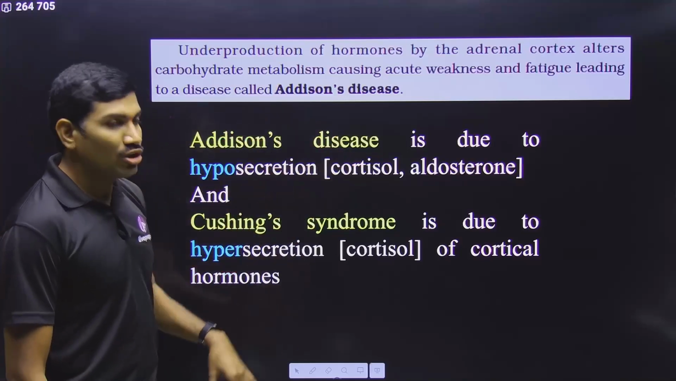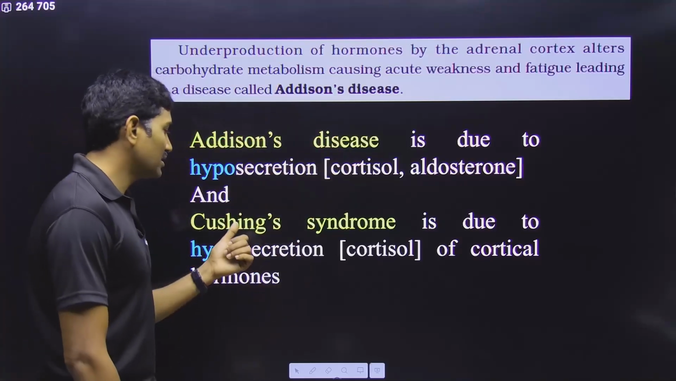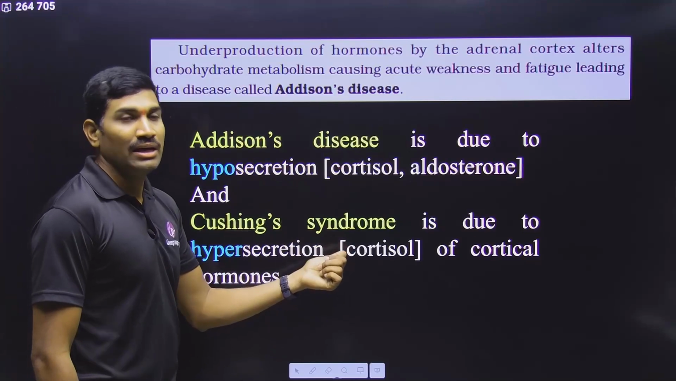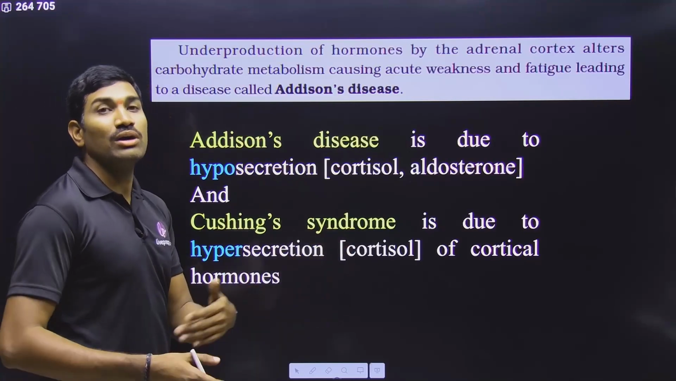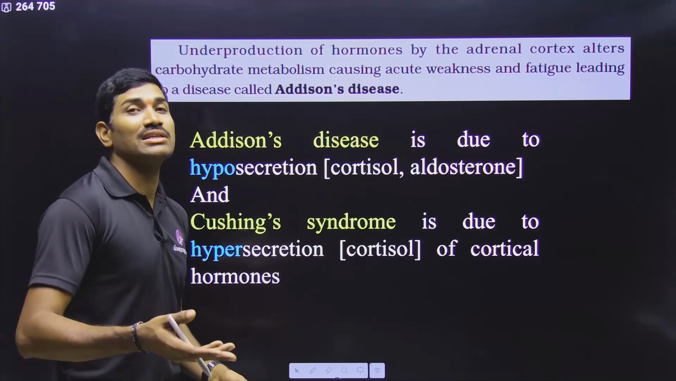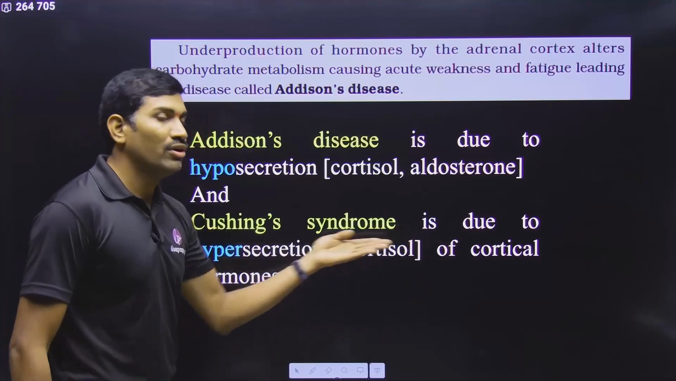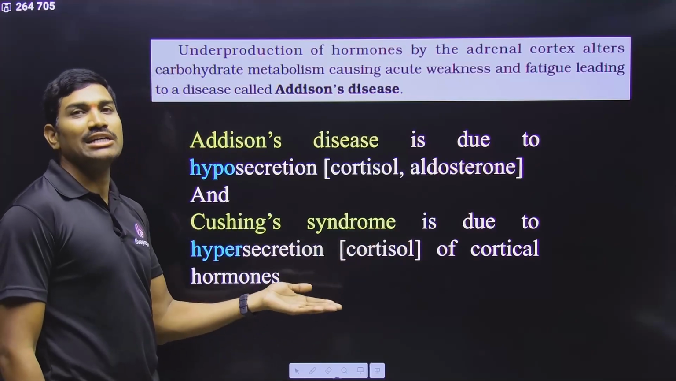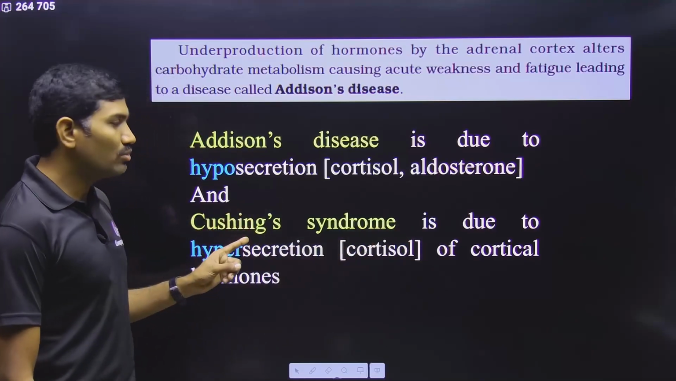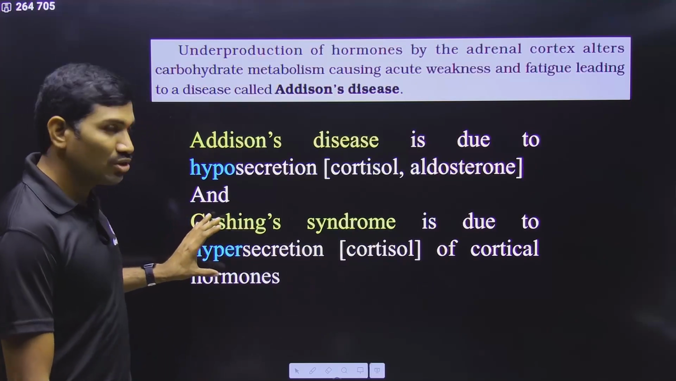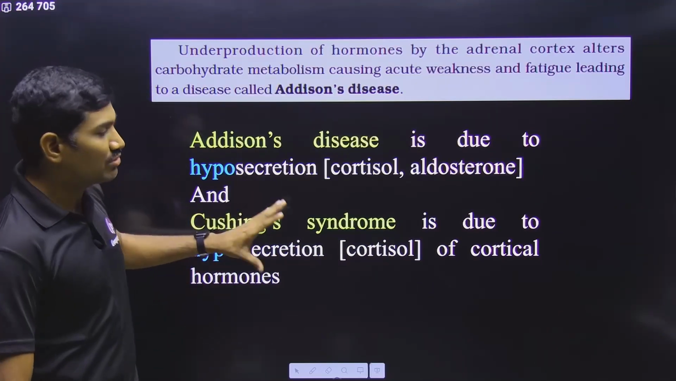And now, even though not mentioned, I have given another condition that is called Cushing's syndrome. This is exactly opposite. This is due to hypersecretion, more secretion or overproduction of adrenal cortical hormones, mainly the cortisol. It is leading to Cushing's syndrome. This was not mentioned in NCERT. If possible, try to remember this.